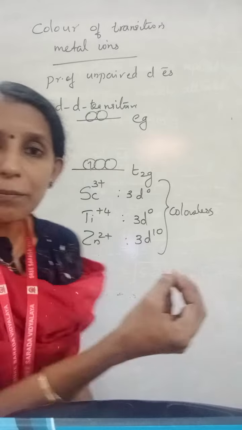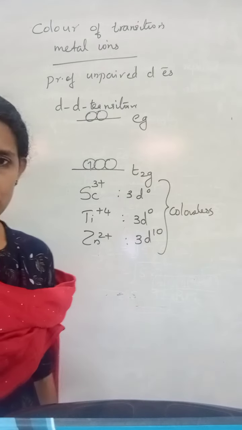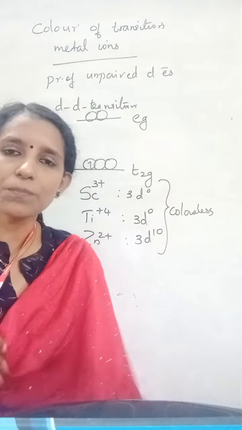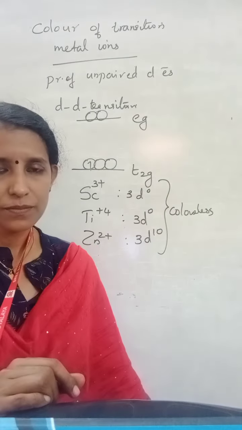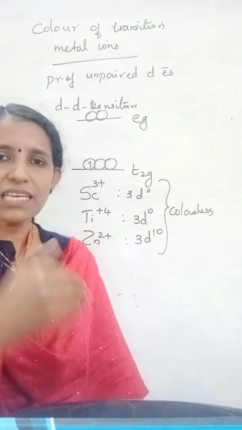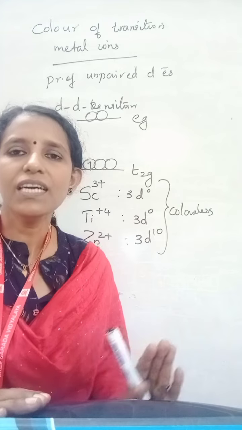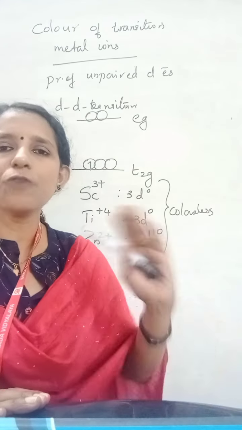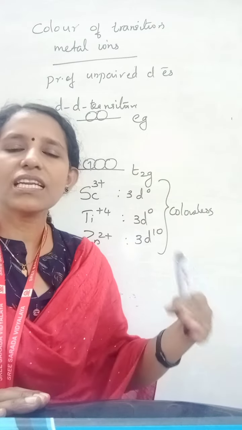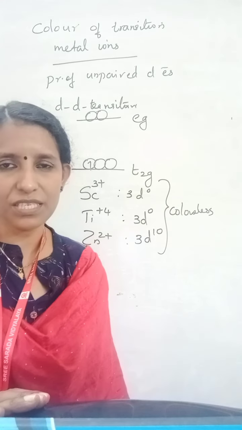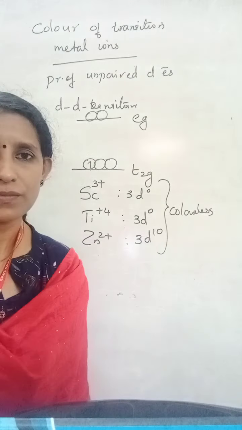Normally when white light falls on a transition metal ion, the unpaired electron absorbs some color corresponding to a wavelength in the visible region, and the color shown by the substance will be the complementary color of the color absorbed. It would absorb one color, the remaining colors it would emit. So the color shown by the substance will be the color which is formed from the remaining colors, the resultant of the colors emitted from the substance. That is the color complementary to the color absorbed.